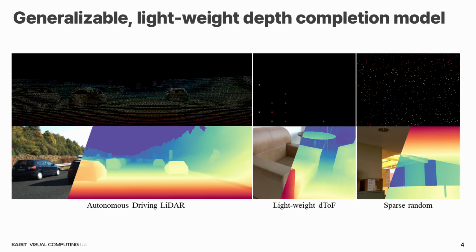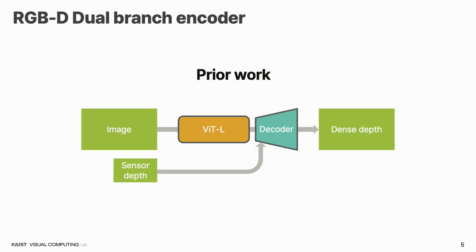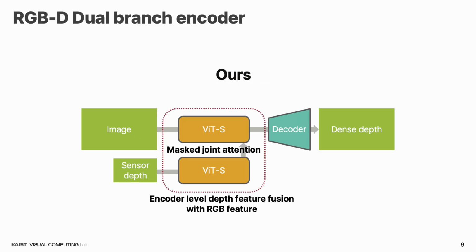Our approach delivers zero-shot generalization for diverse dToF depth data, including automotive LiDAR, lightweight consumer dToF sensors, and sparse random points. Because our model is lightweight, it achieves the best balance of efficiency and accuracy. Prior methods depend on large foundation models for their performance, and they leverage sensor depths in a very limited way, restricting its use to decoder-level prompting or conditioning. Instead, we adopt ViT-Small as a lightweight baseline for efficiency and devise effective depth and RGB feature fusion at the encoder level using masked joint attention.